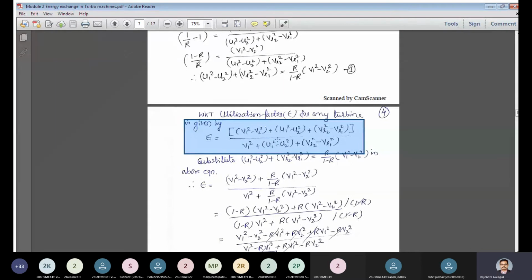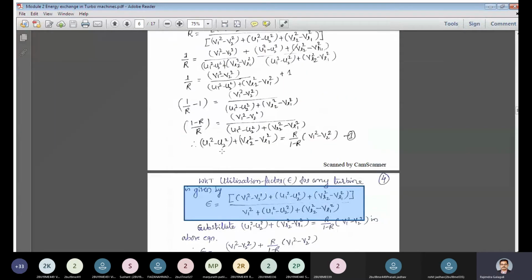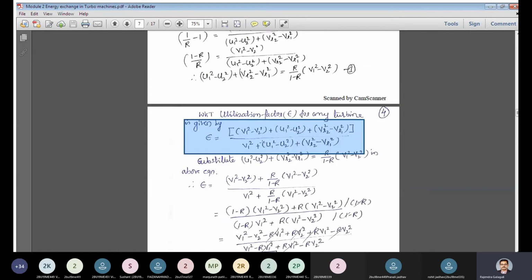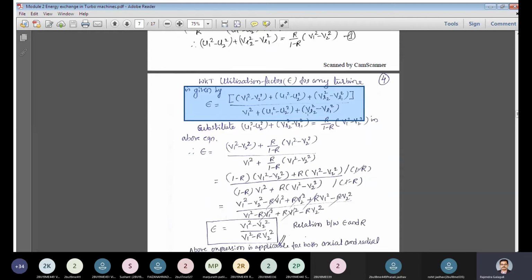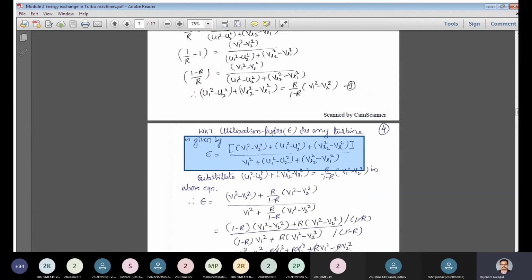Now in this expression we have equation 1 being expressed as u1 square minus u2 square plus vr2 square minus vr1 square, which equals r divided by 1 minus r into v1 square minus v2 square. Substitute that value from equation 1 in this equation for epsilon.